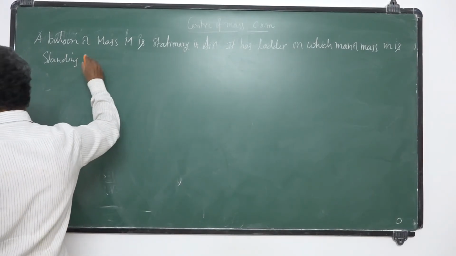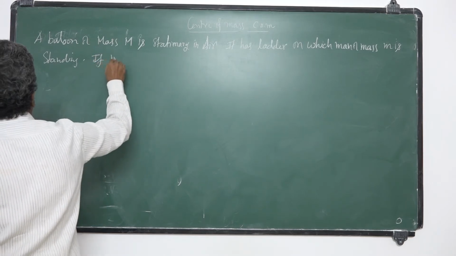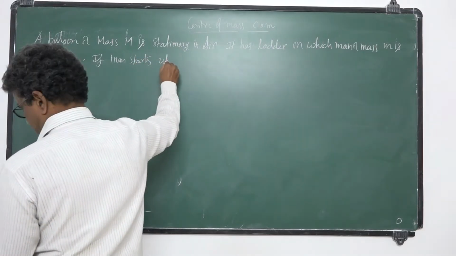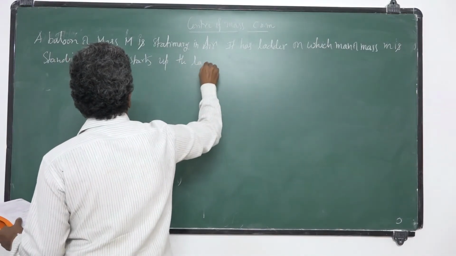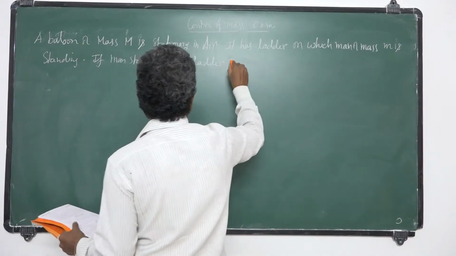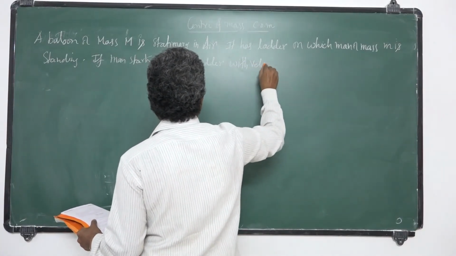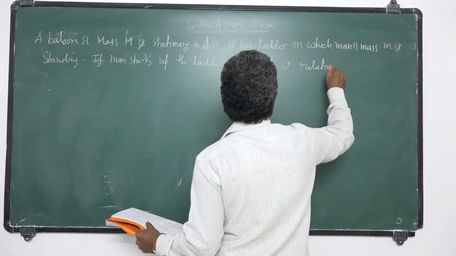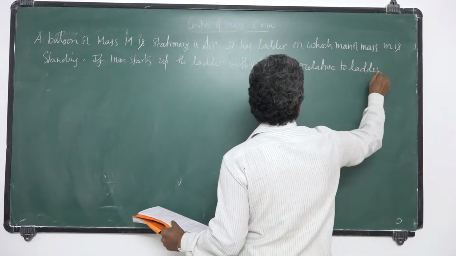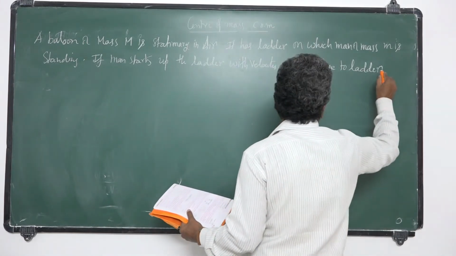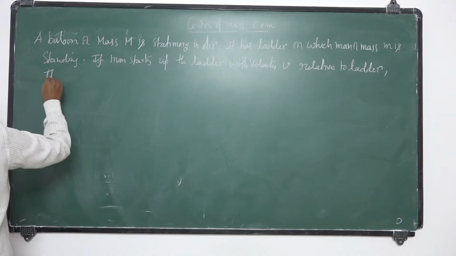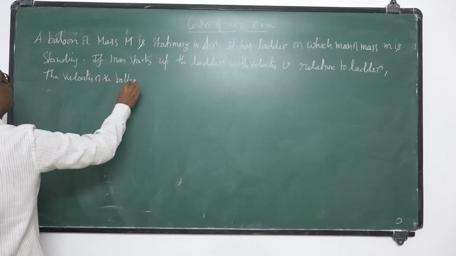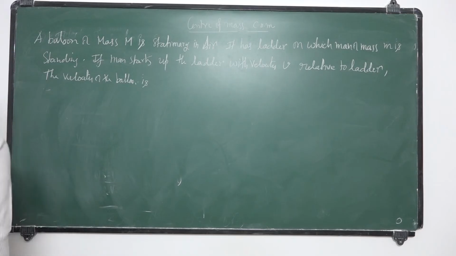If the man starts up the ladder with velocity v relative to the ladder, the velocity of the balloon is: